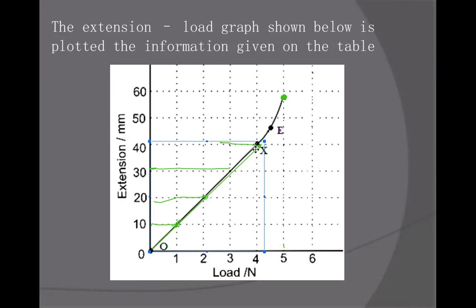From 0 till x it will be a straight line, because it's a straight line. From 0 till x it obeys Hooke's principle, because the extension is directly proportional to the force. But after x we draw a curve here. Why? Because the proportionality breaks. If the proportionality breaks, then we draw a curve from x till the ending point. The ending point is 58. So we draw a curve here.